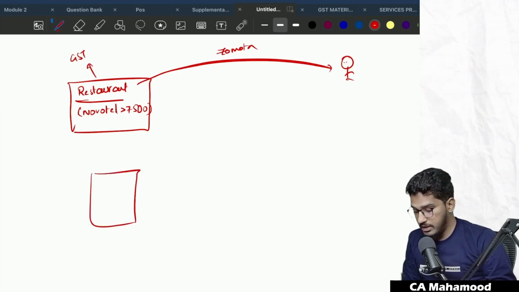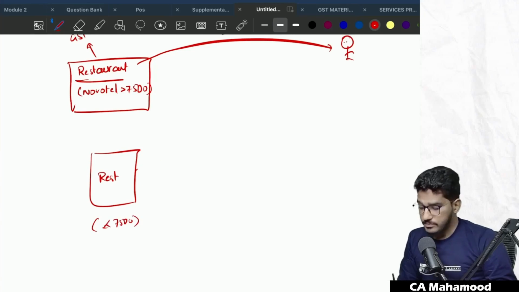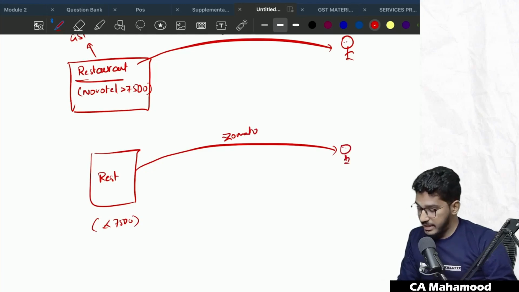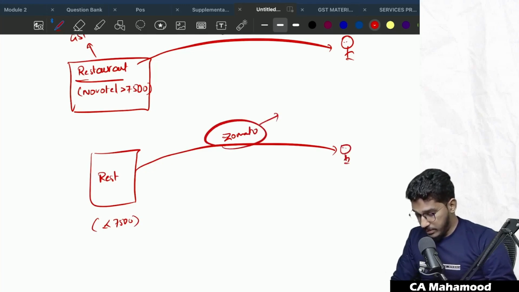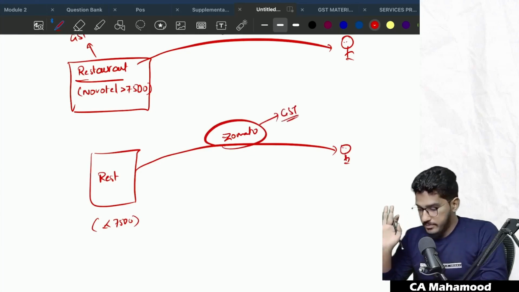However, there is a normal restaurant which is not located at any hotel accommodation, or even though it is located in a hotel, the per day room rental charges are less than or equal to 7,500. If such a restaurant is providing restaurant services over an e-commerce platform like Zomato or Swiggy, in this case, the e-commerce operator Zomato is required to pay the GST to the government. Able to understand?